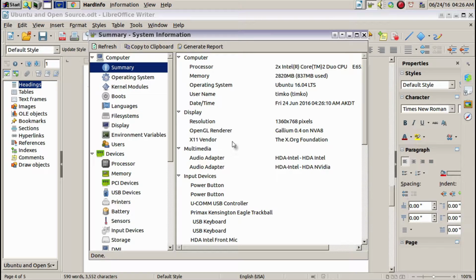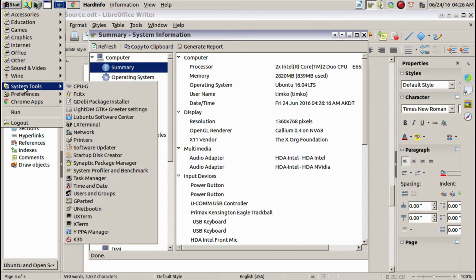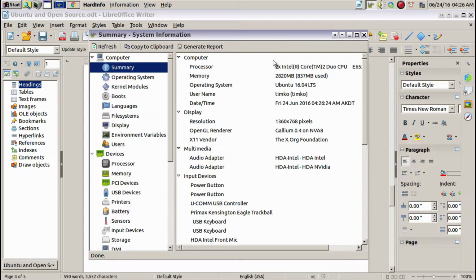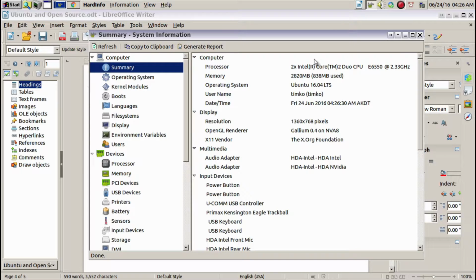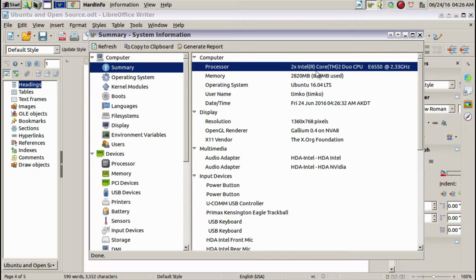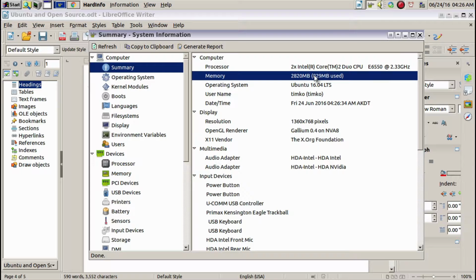This application comes built in with Ubuntu. You can find it in the System Tools, and it's called System Profile and Benchmark. You can see here my processor type and the free RAM and available RAM.